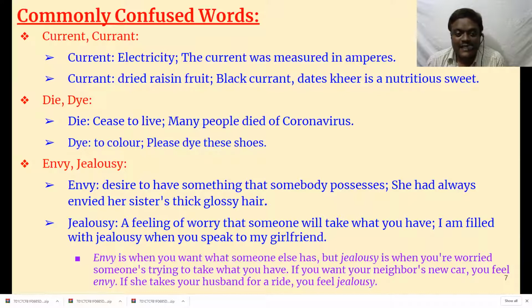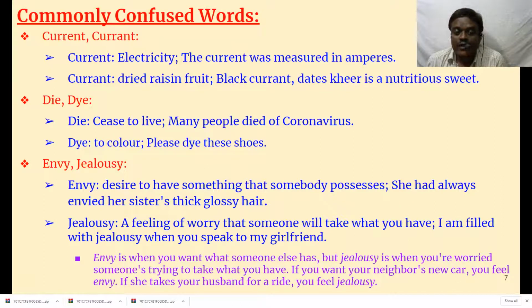Jealousy is a feeling of worry that someone will take what you have. I'm filled with jealousy when you speak to my girlfriend. Jealousy means you are worried, you are depressed, you are afraid. There is a fear, whereas in envy there is no fear. In jealousy there is a fear. You are afraid that somebody takes what you already possess.